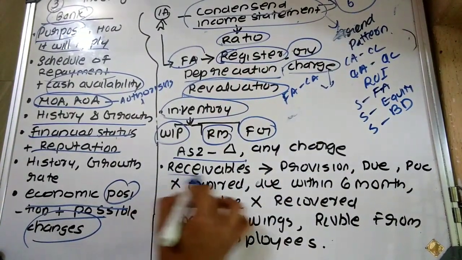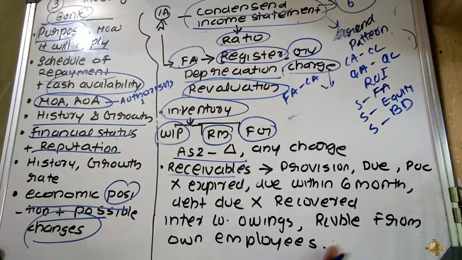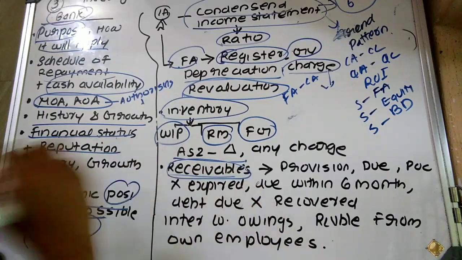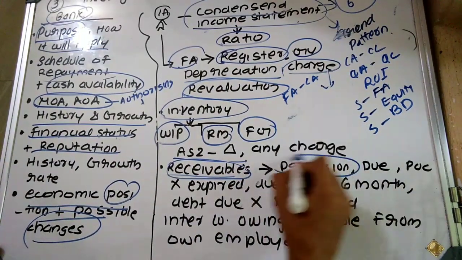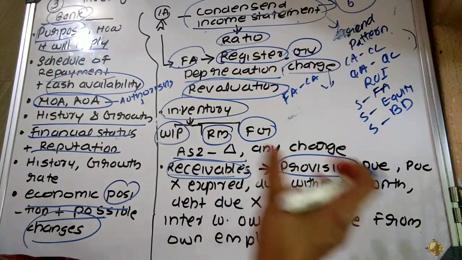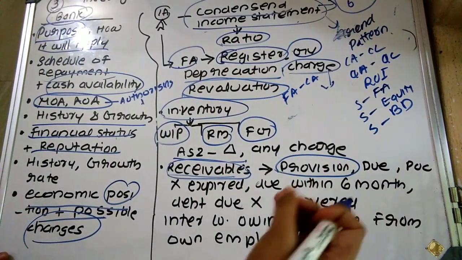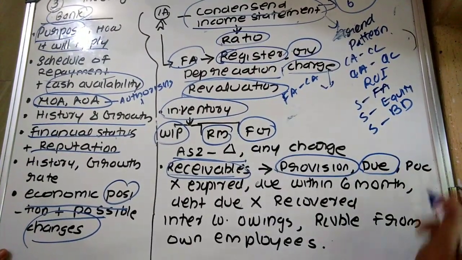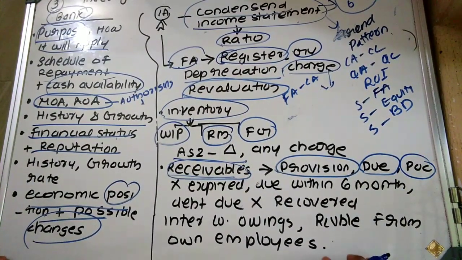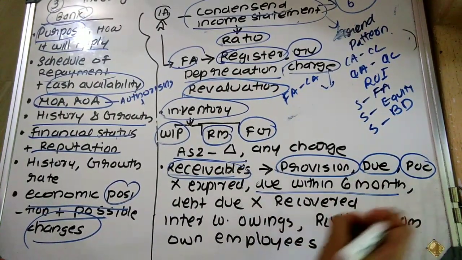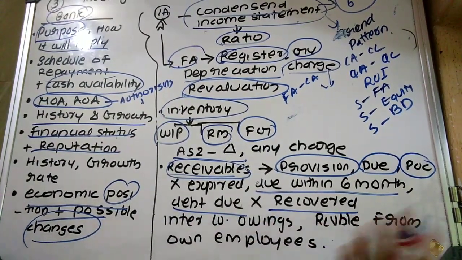inventory. Then receivables, that is, the investigating accountant on behalf of the bank is also required to make an analysis of the receivables, that is, whether appropriate provision is created for bad and doubtful debt. Total amount shown as receivable, how much bad debt has been shown. Then debt due but period of credit not expired, debt that will be due within a period of 6 months, debt due but not recovered.